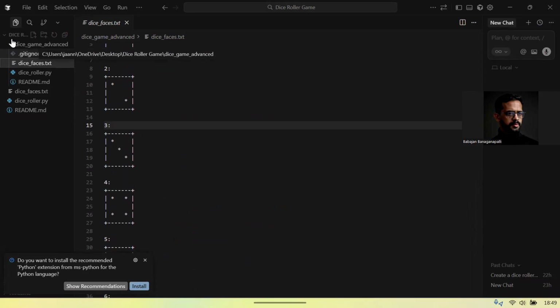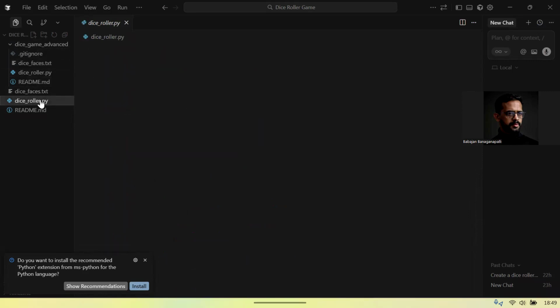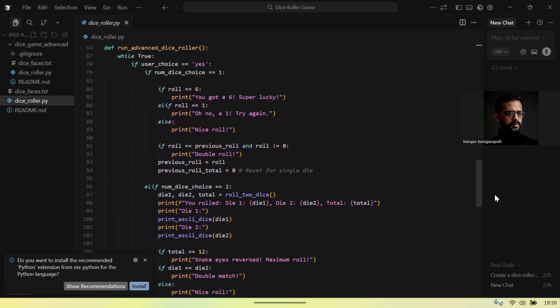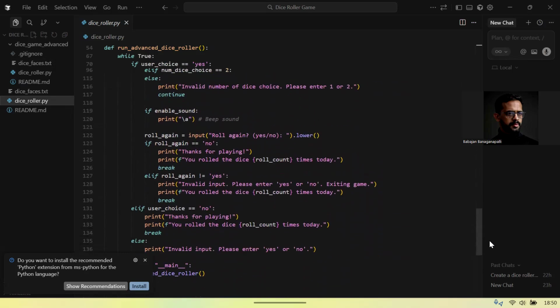Roll history. Now, this is a very interesting feature that I've implemented in this app. So here's the code of this. Another new feature we added is a full history system. The game saves every roll, whether it's single dice or two dice, and the user can view their entire history at any time. The main menu screen.